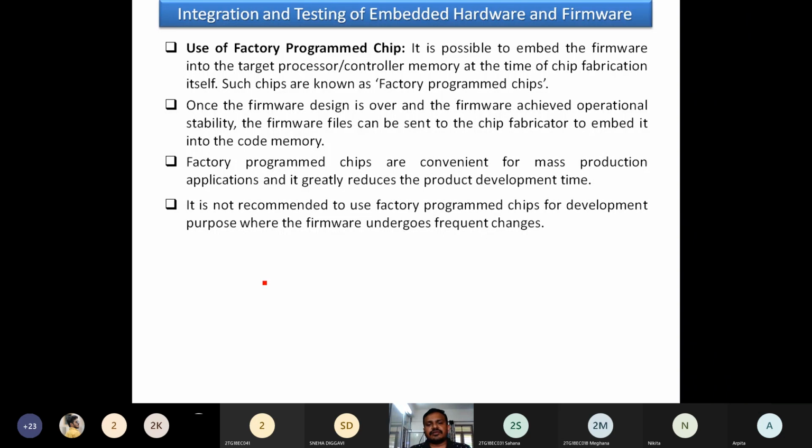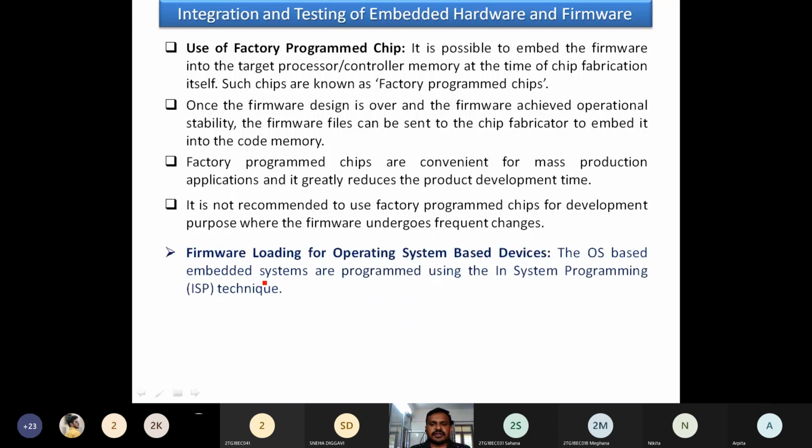It is not recommended to use factory programmed chips for development purposes, where the firmware undergoes frequent changes. Wherever we observe that we need a change, obviously it is not possible in such chips. So it is not recommended for such environments.